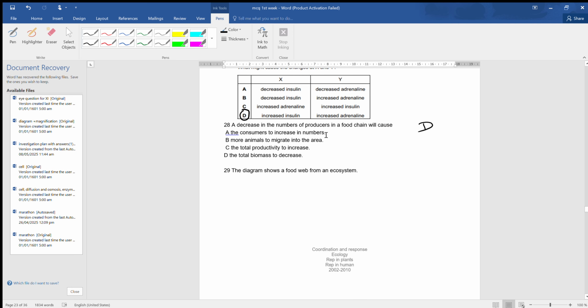A decrease in the number of producers in a food chain will cause what? So if the number of producers decreases, then will the consumers increase in number? Of course not. Of course the consumers will also decrease in number. More animals migrating into the area is irrelevant. The total productivity will decrease, not increase.